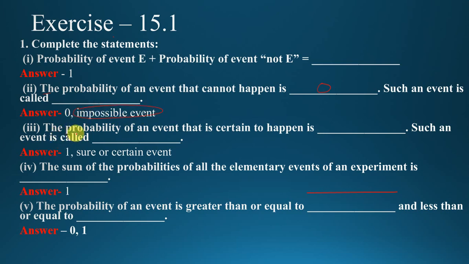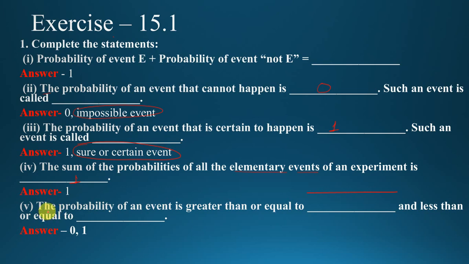Now third question, the probability of an event that is certain to happen. Certain, that means surely. Therefore the probability of that event is 1, and such type of event is called sure or certain event. Next question, the sum of the probability of all elementary events of an experiment is always 1. Clear? We have already discussed in the chapter.